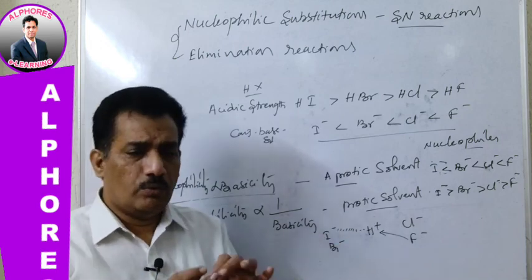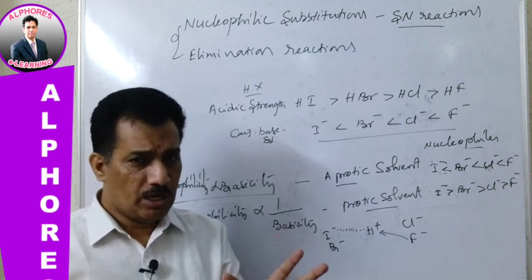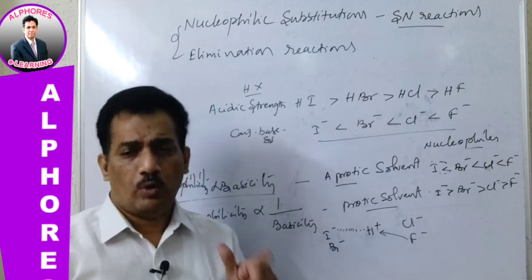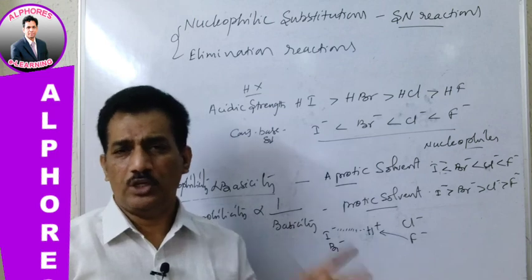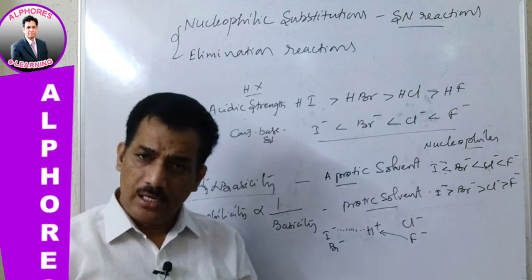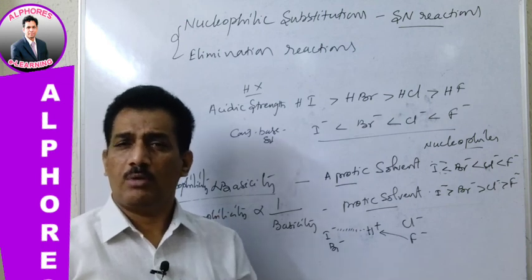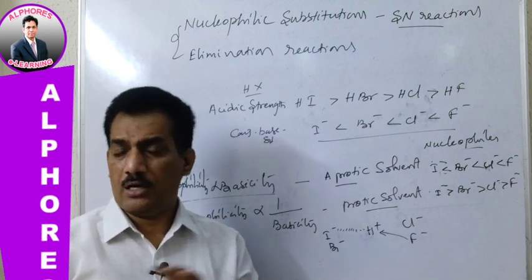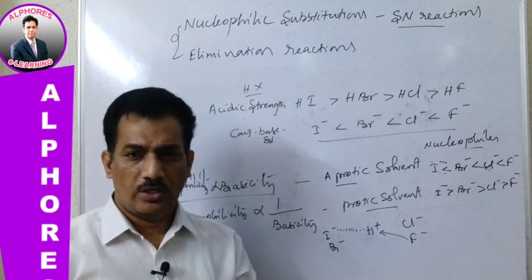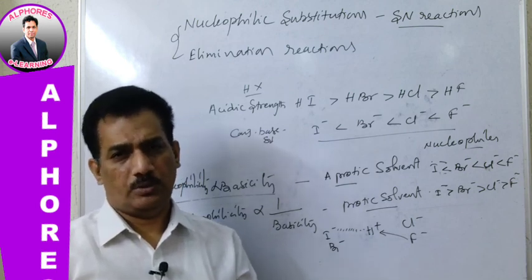Already I gave the hint that OH minus and less basic strength species are unable to create elimination. They are behaving only as nucleophiles. In case any base is stronger than OH minus, how to find it? You have only 2 reagents in your syllabus. Just remember alcoholic NaOH, that is OR minus, and NaNH2 sodamide or potassamide KNH2. Here NH2 minus and OR minus, these two are stronger than OH minus. That's why they create elimination. So when you come across the reagent alcoholic NaOH, just imagine elimination. If it is aqueous NaOH, just imagine substitution.